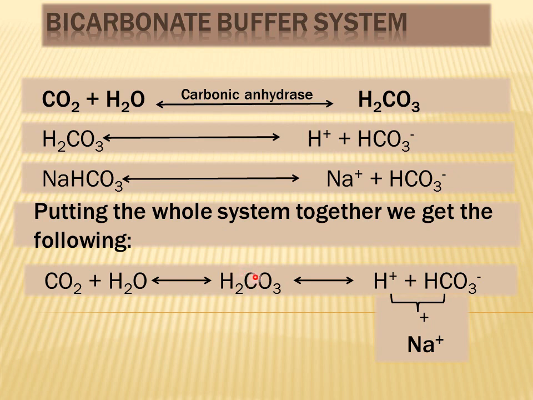Carbonic acid or carbon dioxide represents the acidic component of this system, and the bicarbonate ion is the basic component of this system, as it can combine with hydrogen ion to form carbonic acid. And this bicarbonate ion can also combine with sodium ion to form the salt sodium bicarbonate.